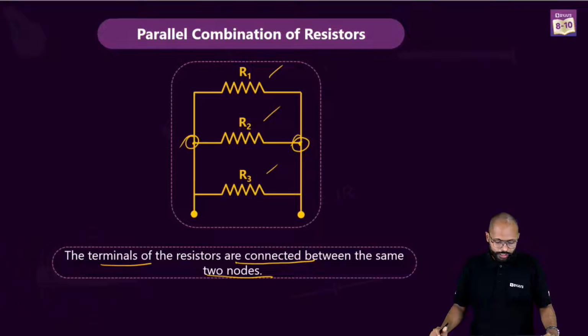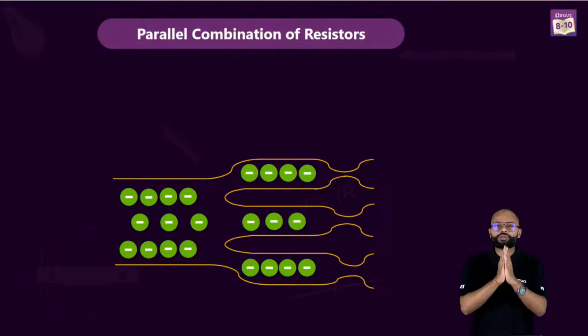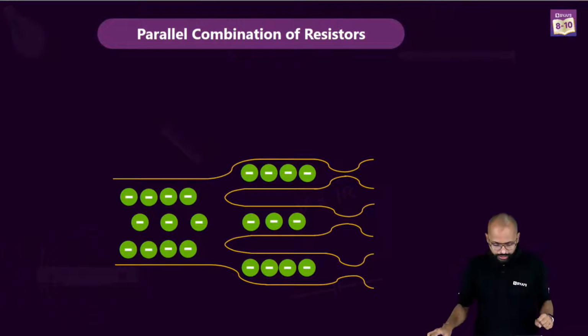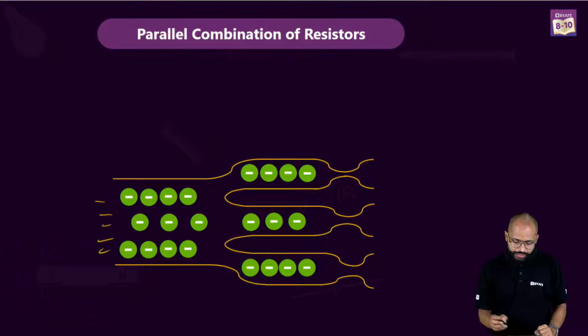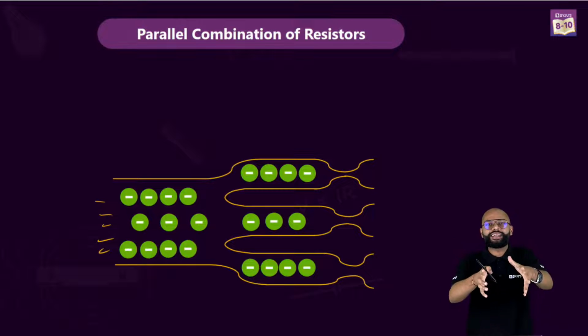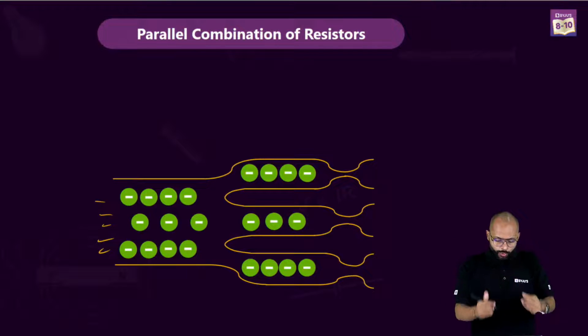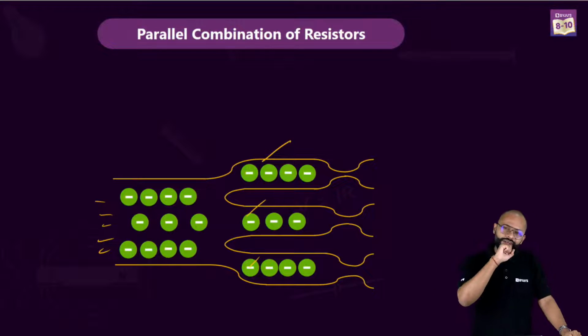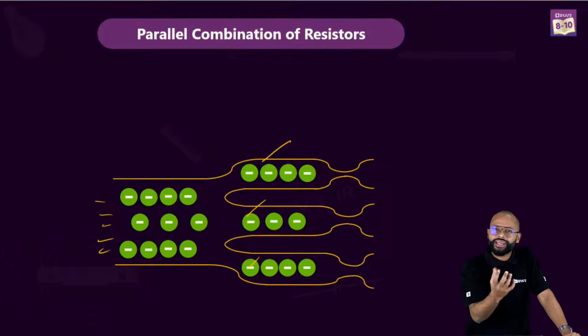Now, why are we talking about analogy again and again? It helps to understand. See, if this is like the motion of electrons in a wire or flow of water in a pipe, going forward it has three ways. Now, what is resistance? Resistance is like a constraint, like a bottleneck.